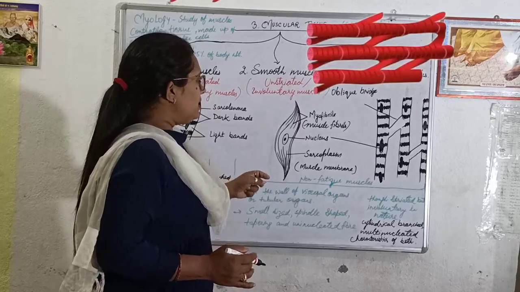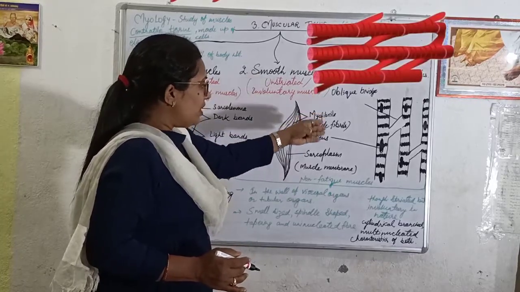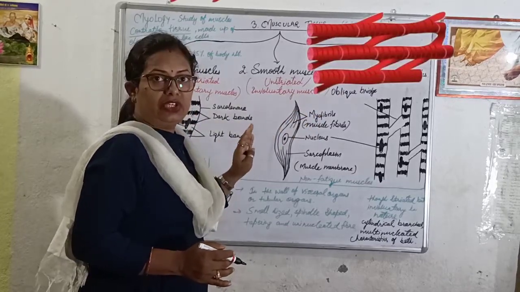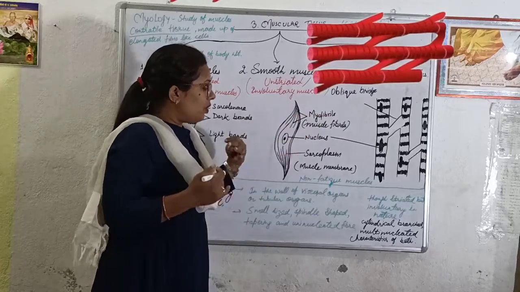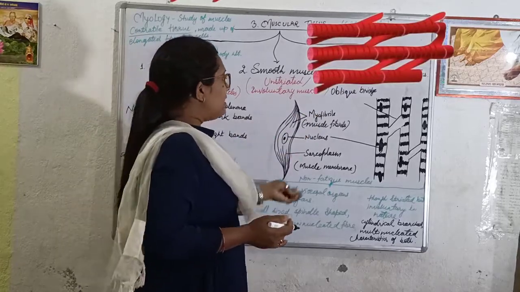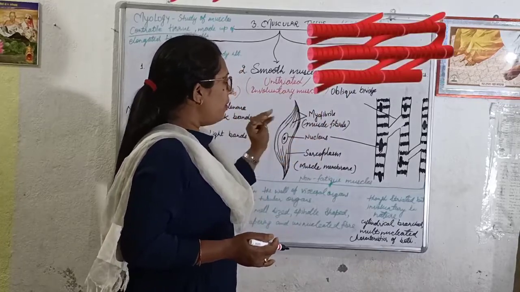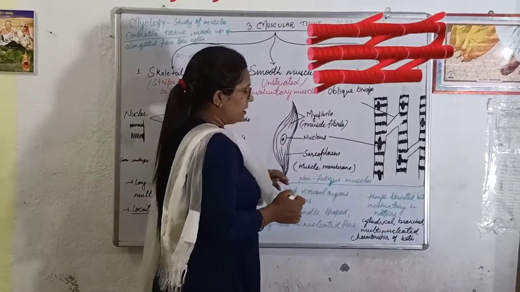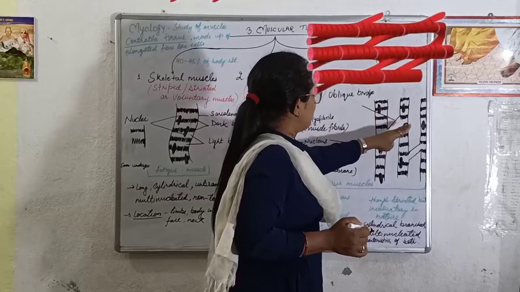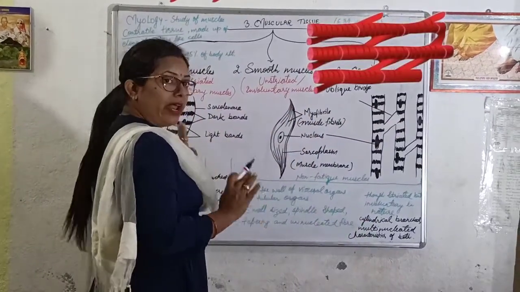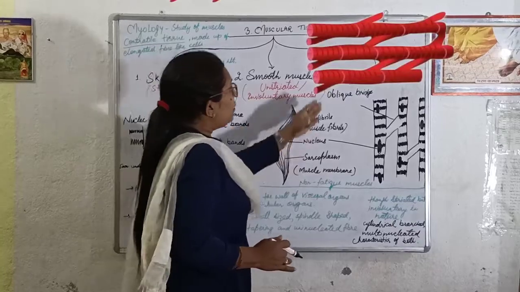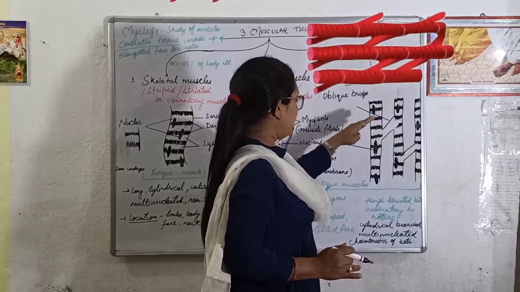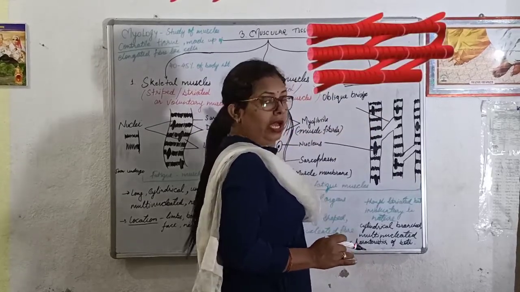And not only this, though it is striated, means stripes are present here, then also it is involuntary in nature. We cannot control cardiac muscles according to our wish. And if we talk about the shape of cardiac muscles, then these are cylindrical. ये भी cylindrical है skeletal muscles की तरह. And these are branched structures. So, बाकी के दोनों जो muscles हमने देखे थे वो branched नहीं थे. These were unbranched, but only cardiac muscles are there, that is cylindrical and branched structure. ये कैसा structure है? एक branched structure है, बाकी दोनों unbranched थे.